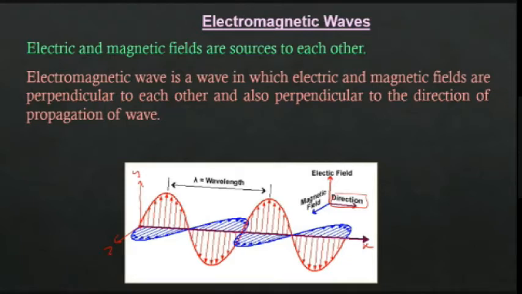What are the three things? First one, the oscillating electric field. Another one, the magnetic field. Another one, the direction of propagation of the wave. These three quantities are mutually perpendicular. So let's see how to mathematically represent this.